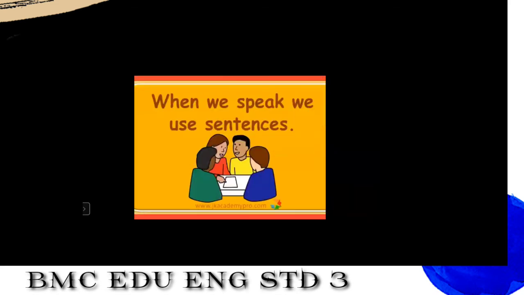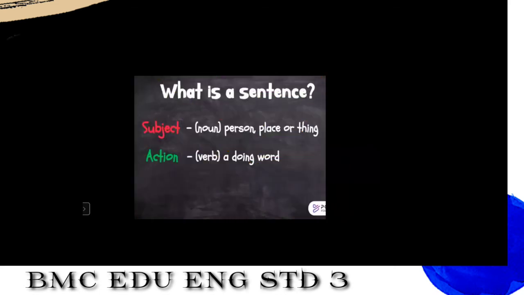Next, see here. When we sit together, when we speak, we use sentences in our language. Now, what is a sentence? A sentence has two main parts. I have shown you that one is the subject and the other one is the action. The subject is a noun, a naming word, the name of a person, place or thing.